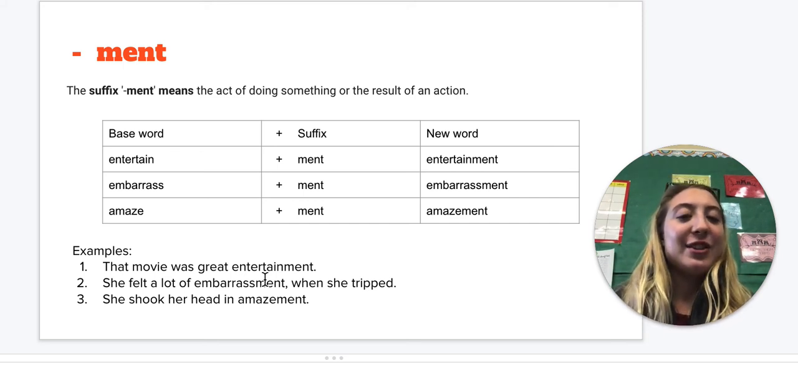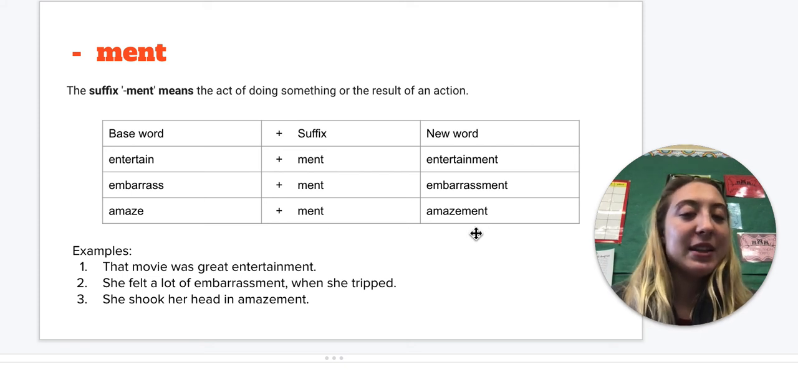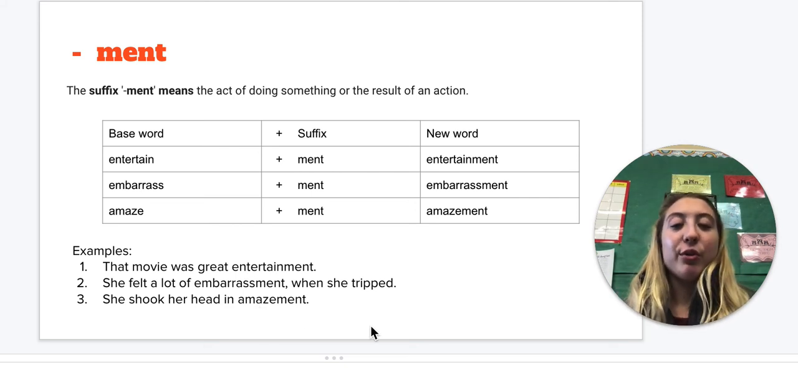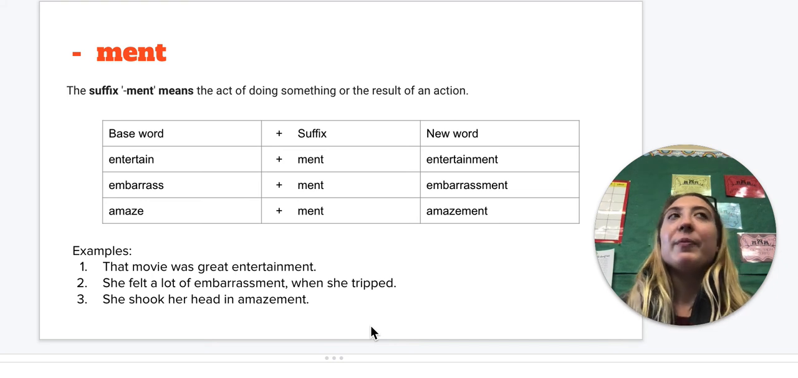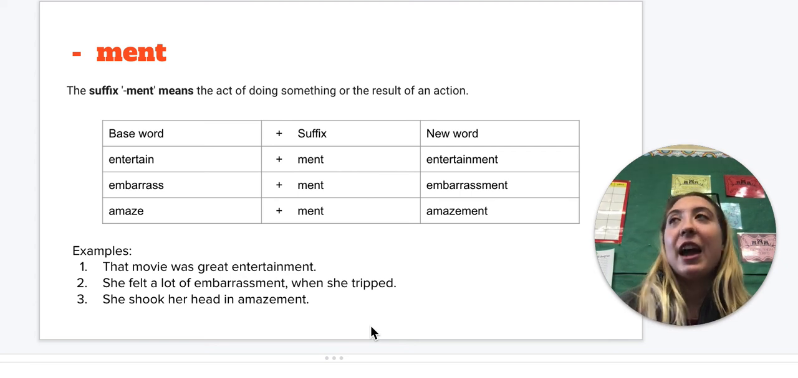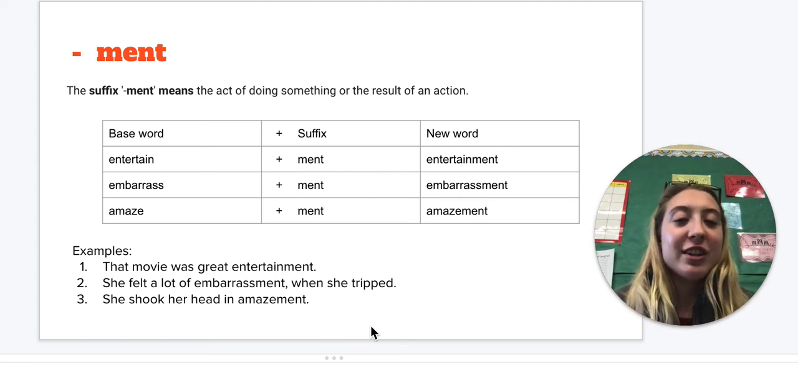Then number three, amaze plus ment, amazement. She shook her head in amazement. How did she shake her head? In an amazed way. It's the result of being amazed, like maybe she just saw a butterfly. It was her first time seeing a butterfly flying away, and she just shook her head in amazement. It was the result of being amazed.